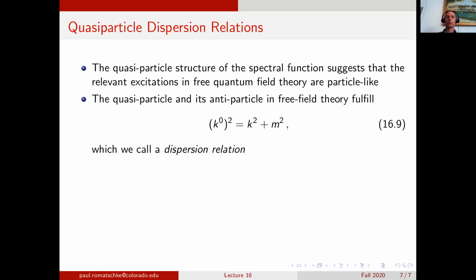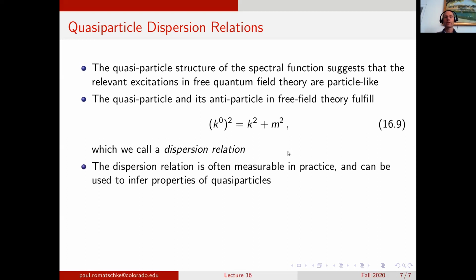We can look at the so-called dispersion relation of that spectral function. That is basically just the relation between the energy k naught and the wave number k. And we find that for both the particle and the antiparticle, the dispersion relation is given by equation 16.9. So the energy squared is just k squared plus m squared.